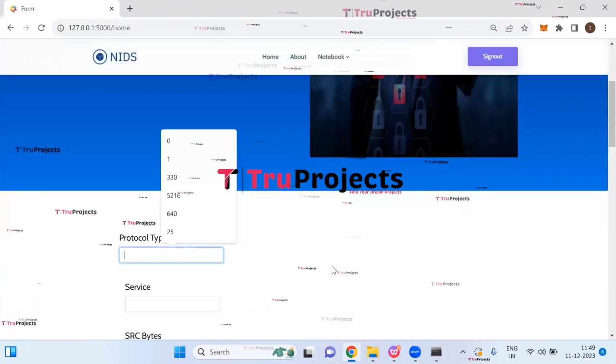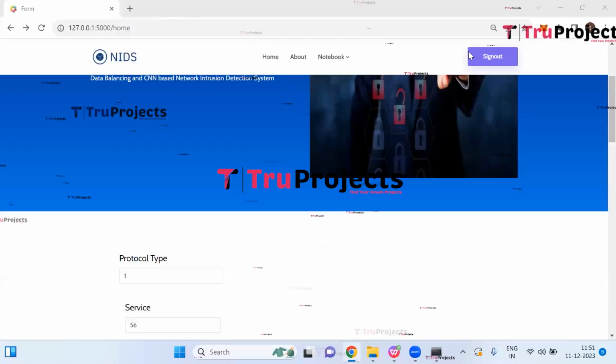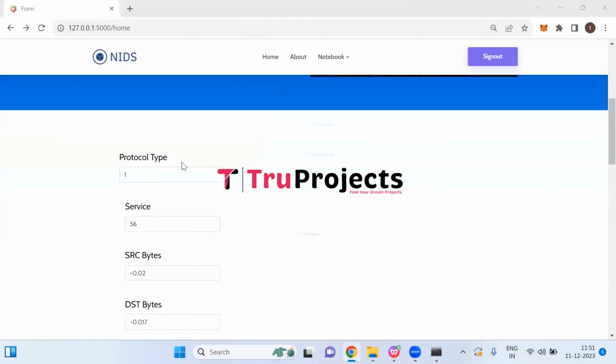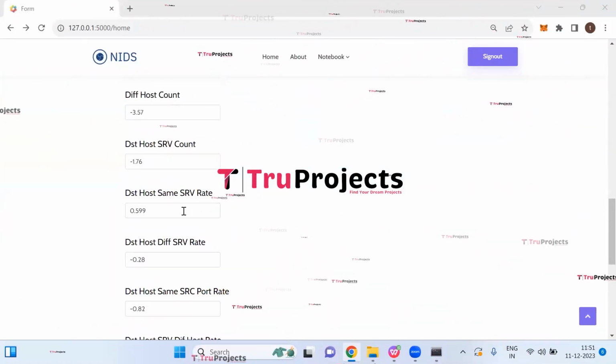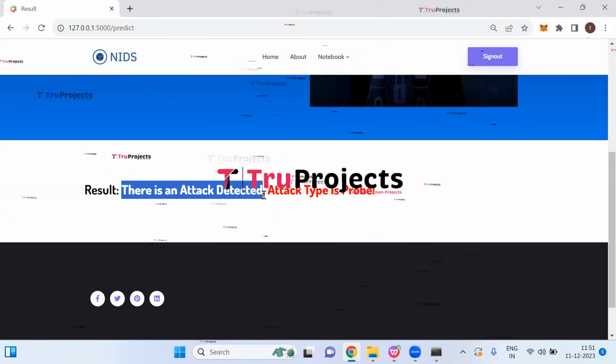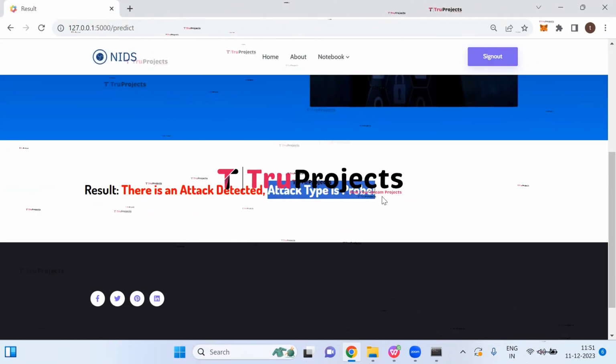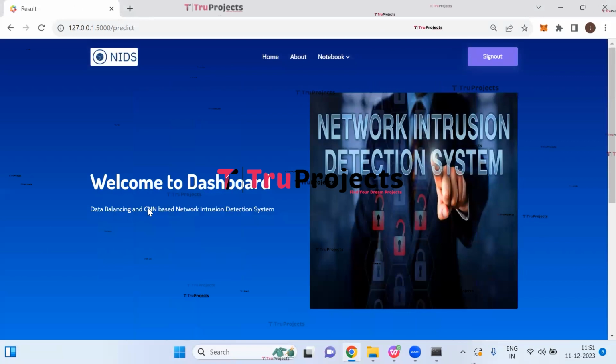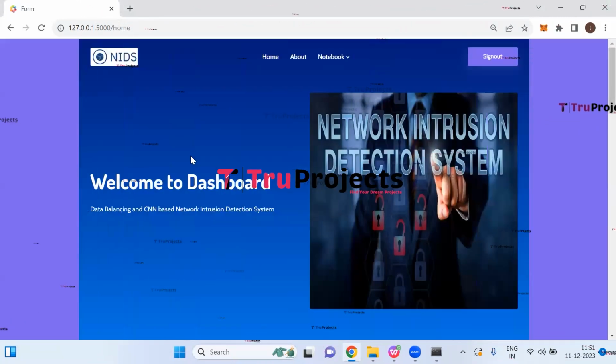So here I'm entering another set of parameters now. So here I have entered another set of parameters. Now click on the Predict button. So here we can see we got the result. There is an attack detected. Attack type is probe.